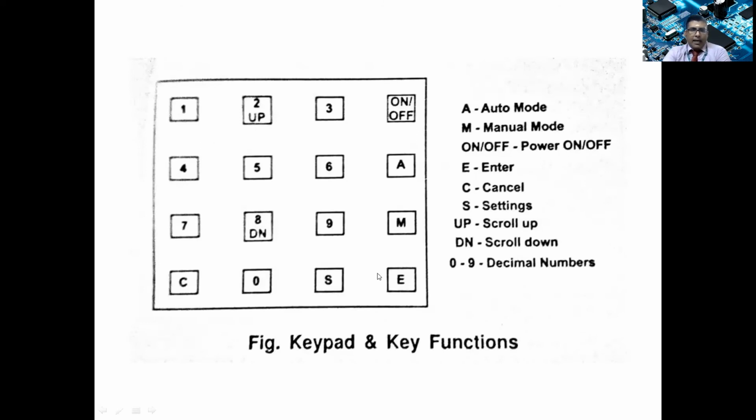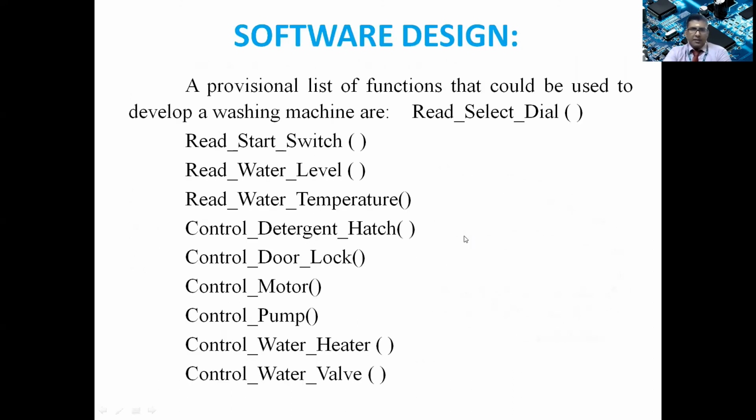And this is the panel which is called the keypad and key functions. We have A for automatic mode, M for manual mode, and an on-off switch is there, as you can see. And there is an enter for setting the timing or setting particular parameters, E for cancelling the options, S for further settings, up for scroll up, D for scroll down, and the numbers for setting the timer and other required parameters.